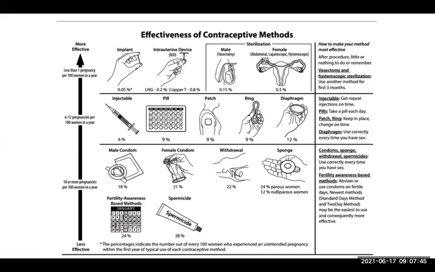Now, all of you, please focus on this slide. This slide is talking about the effectiveness of contraceptive method. Okay, talking about the Pearl index here. Now, I'll give you one small task here. From this slide, tell me which is the most effective contraceptive method. Okay, that is your job. All of you, please focus there.